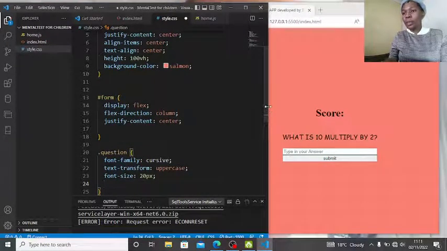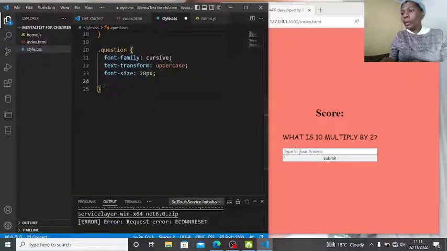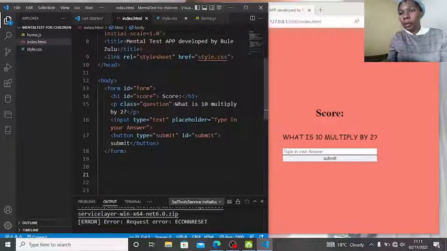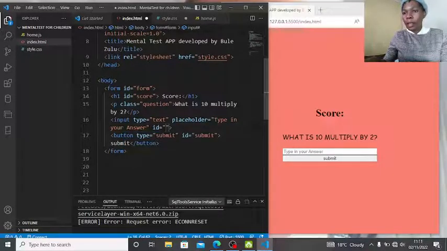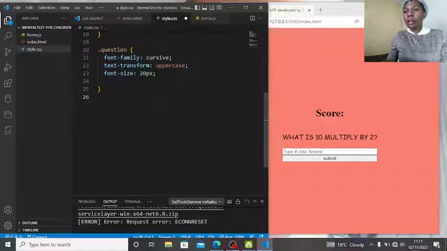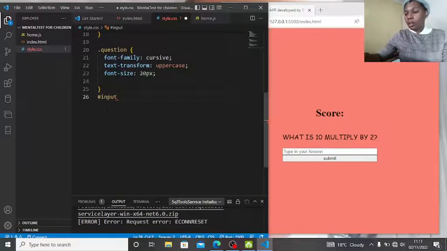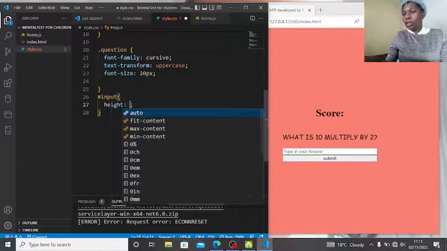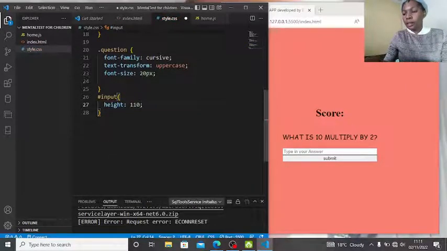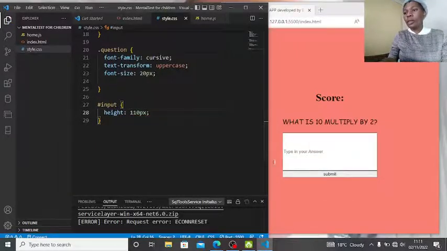Okay, let us work on our button. I think if you want to work on typing, okay, let us just do everything, but this is not about CSS to me. Okay, we forgot to give this an ID, and then say input, so we can be able to fetch it here. Let us give it an ID of input. Let us work on our input. I think the height should change to be 110 pixels. There you go.